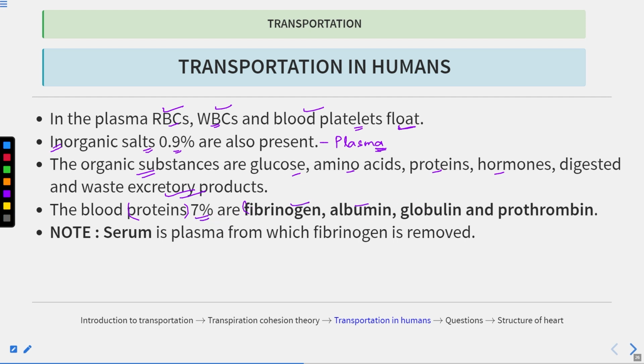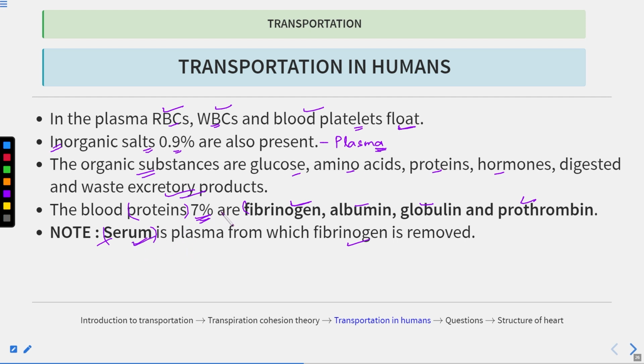Fibrinogen, albumin, globulin, and prothrombin. Now here is a note given. What is serum? If someone asks you what serum is, serum is the plasma from which fibrinogen is removed. So if you remove this fibrinogen, which is involved in coagulation, then you get the serum.